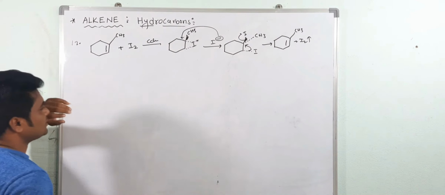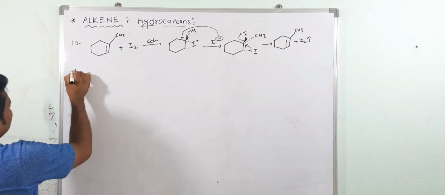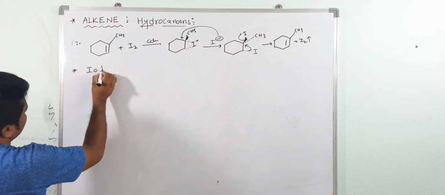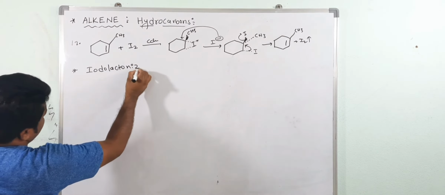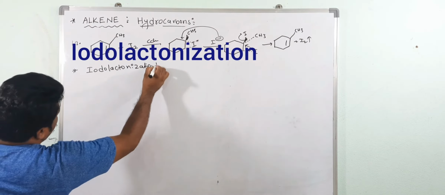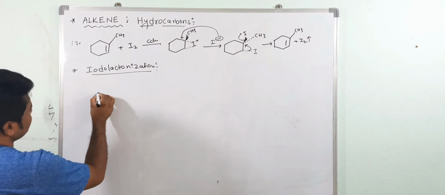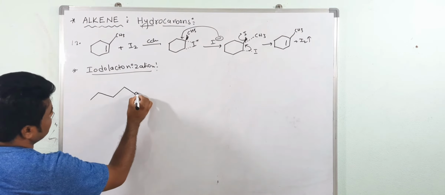Now based on this concept, before the 13th problem, I will give the name of that, that is iodolactonization. So what is iodolactonization? Now see here. This is one example.